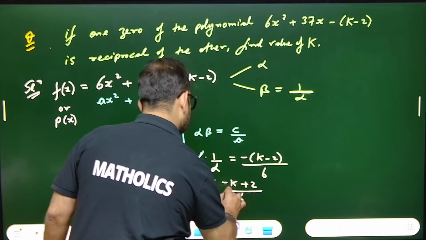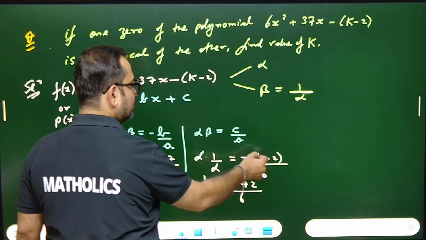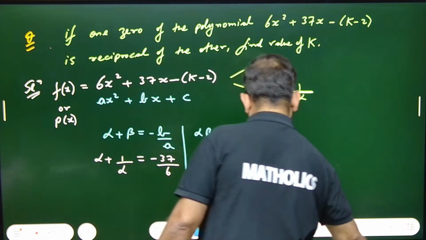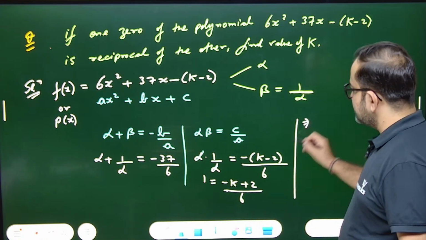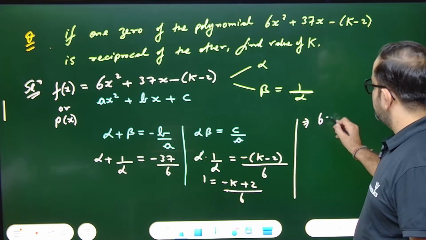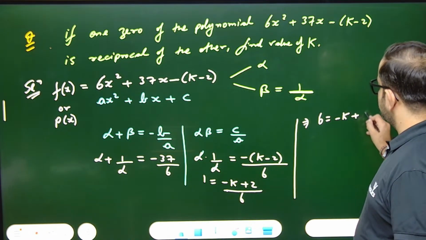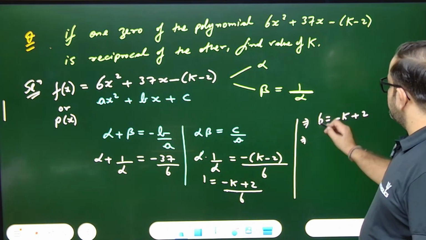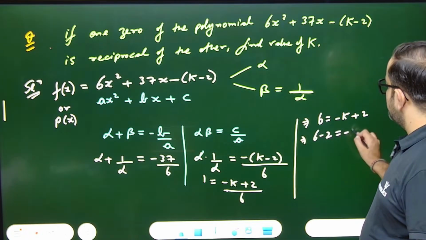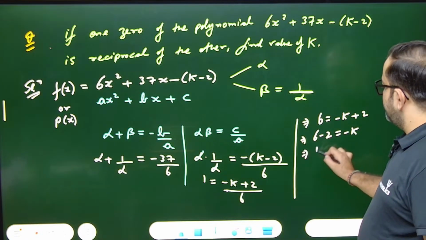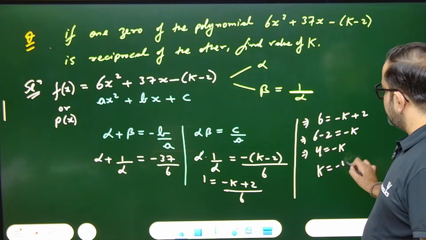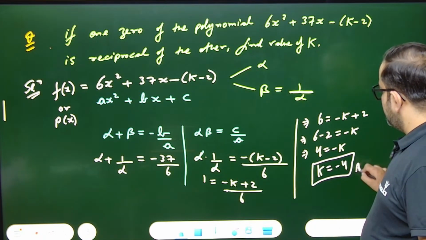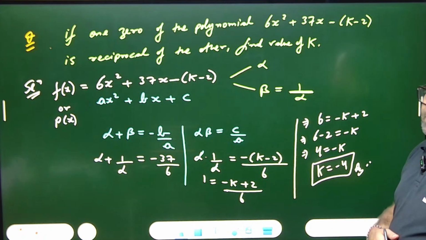Yes or no? This minus will get multiplied by both of these. So next step I'll write here. What will be the next step? 6 into 1, 6 equals minus k plus 2. So bring the 2 here: 6 minus 2 equals minus k. So 4 equals minus k, or the minus comes here, so k equals minus 4. This is the final answer.